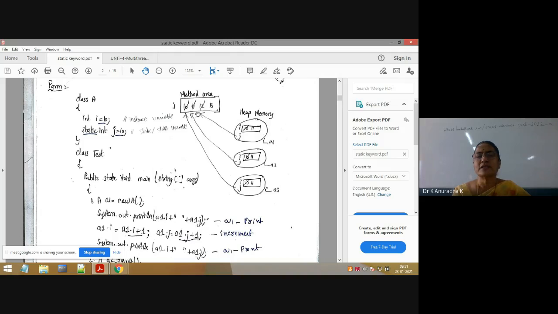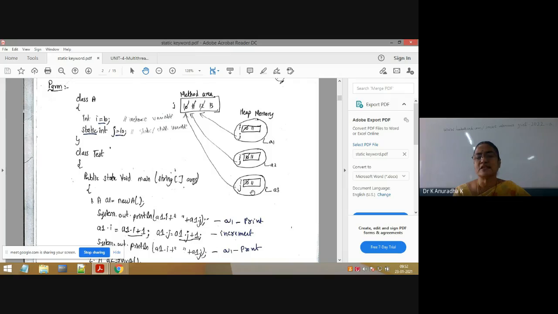But if you modify the value of j, the static variable, through one object, the change is made for the other objects also. If you modify with a1, j by j plus 1, then you will get 11. That 11 we can access with a2. If you access the j value with a2, it is 11.